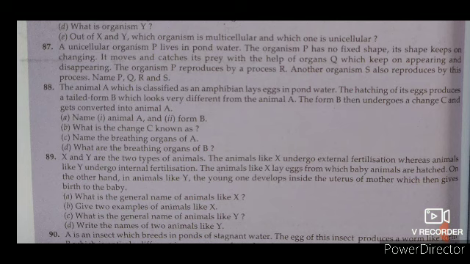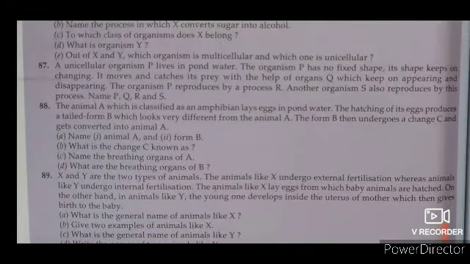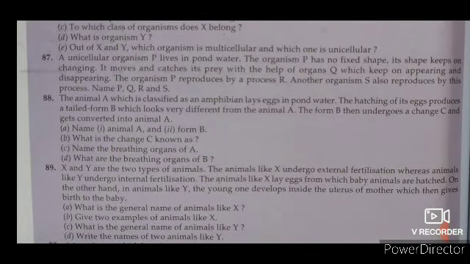So dear students, in case of amoeba, you have seen that amoeba can change its shape and size. So variation in shape and size can be seen in case of amoeba, and amoeba is a unicellular organism. For Q, you have seen that in case of amoeba, ingestion can be seen. Amoeba takes in food with the help of the pseudopodia, which is known as the false feet.